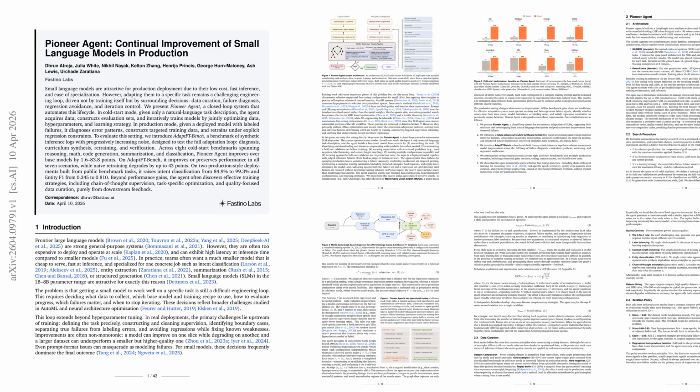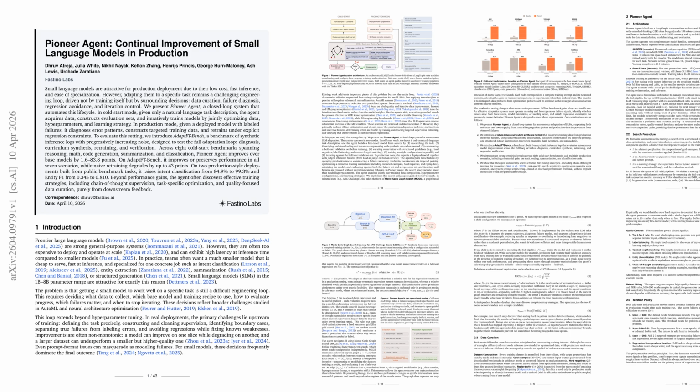Across 8 cold start benchmarks, Pioneer Agent improves base models by 1.6 to 83.8 points. Llama 3.2 3B on ARC Challenge rises from 5.3% to 72.6%, and TriviaQA reaches 48.6%, and Gemma 2 on SMS spam goes from F1 0.159 to 0.997.